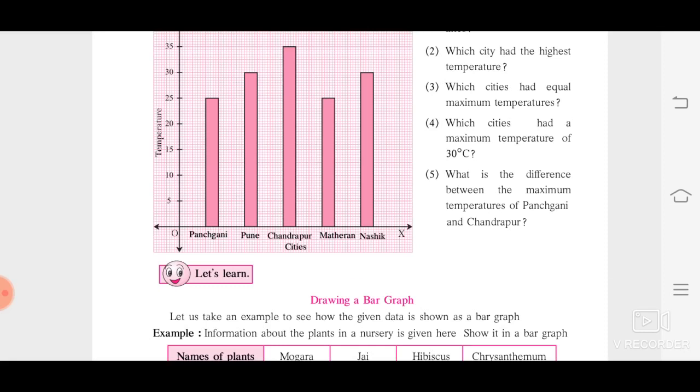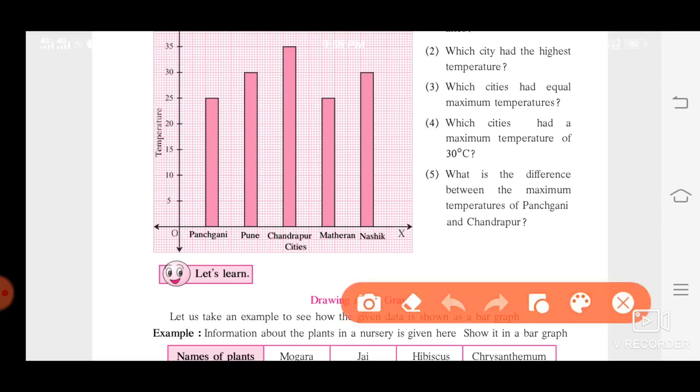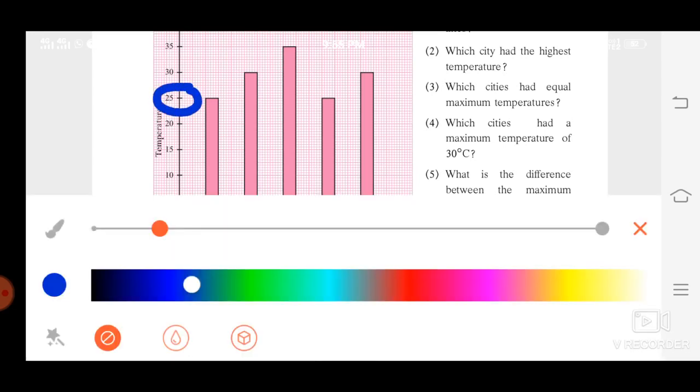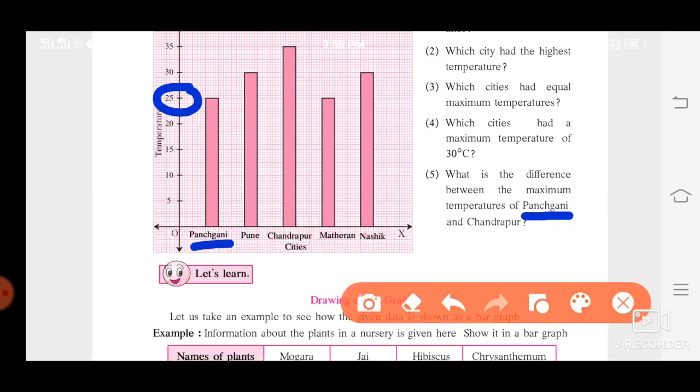the maximum temperatures of Panchgani and Chandrapur? So first let us look at Panchgani. So here we have Panchgani. What is its temperature? 25. Now I will use some other color. Okay, suppose this color. Next is Chandrapur. So here is Chandrapur. What is its temperature? 35.